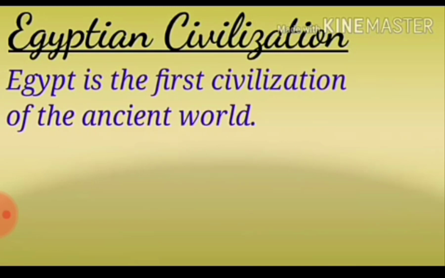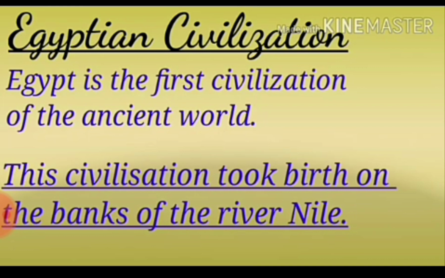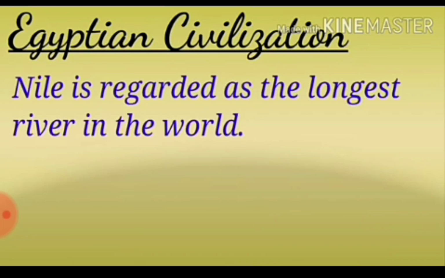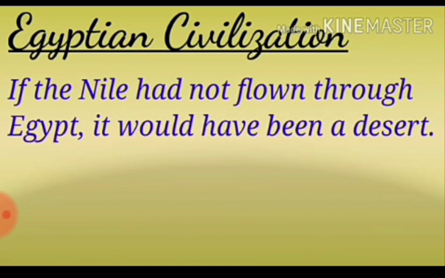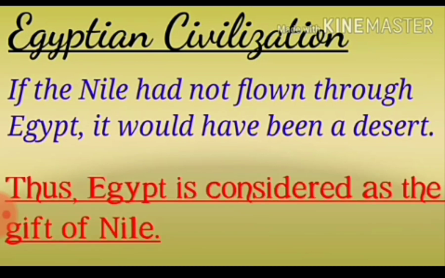Egypt is the first civilization of the ancient world, and this civilization took birth on the banks of the river Nile. Nile is regarded as the longest river in the world, and Nile is a north flowing river which joins the Mediterranean Sea. If the Nile had not flowed through Egypt, it would have been a desert. So Egypt is considered as the gift of the Nile.